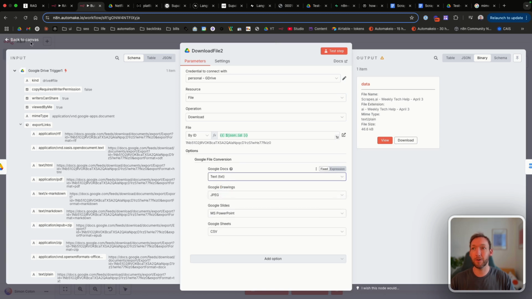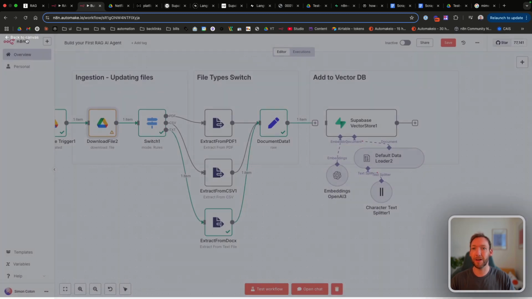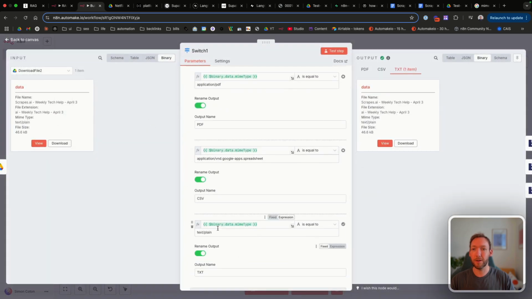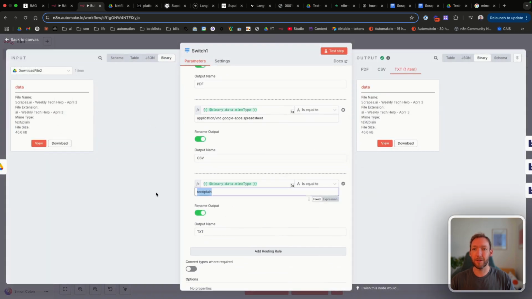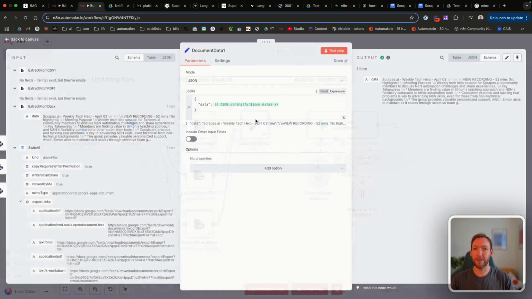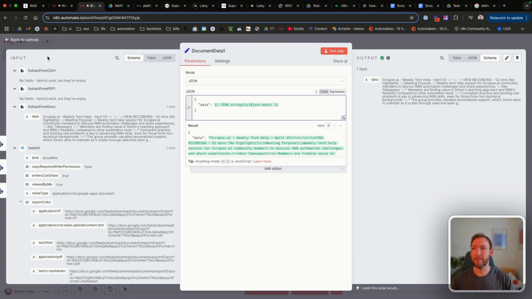As an example, we could actually convert them to PDF and send them down that route. But it means in this switch node, we should now say instead of this long, complicated document format, the MIME type is text/plain, and we have changed the output to text there. So now it extracts that raw text correctly.